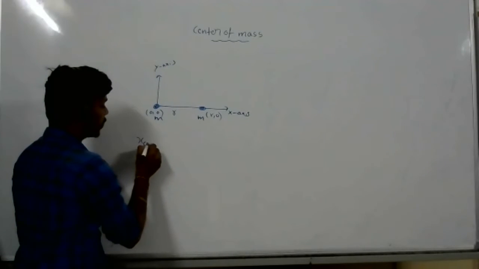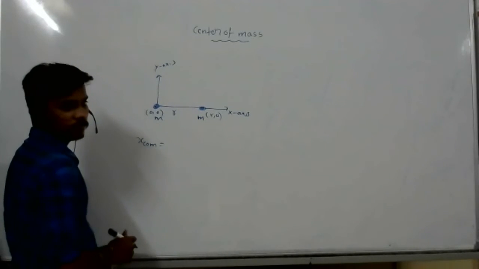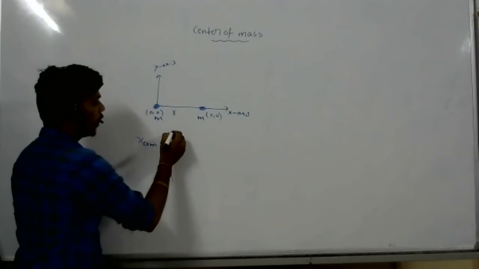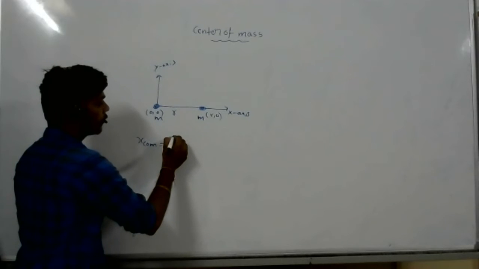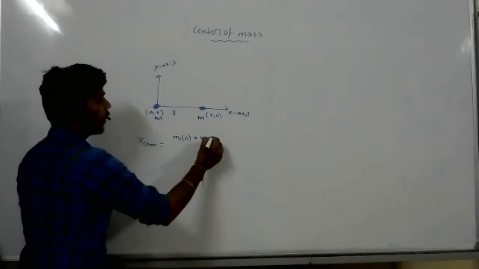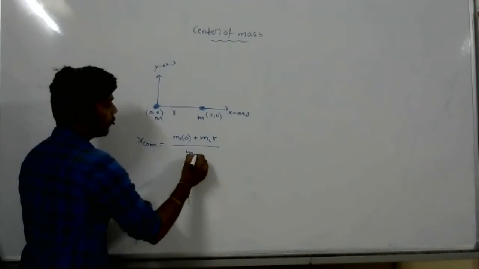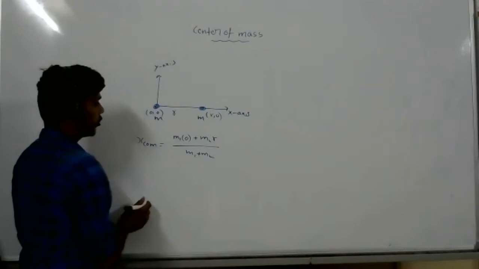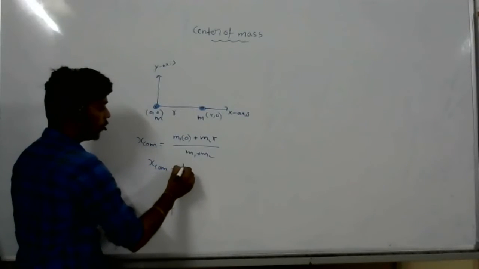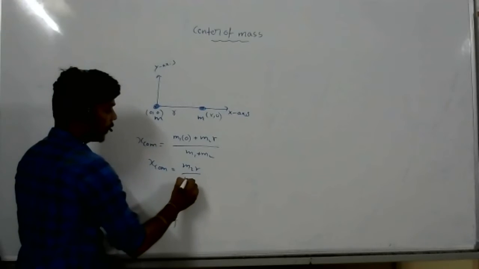X center of mass equals, so I have given r. We can write M1 times 0 plus M2 times r, by M1 plus M2. So x center of mass equals M2 r by M1 plus M2. Very important result.